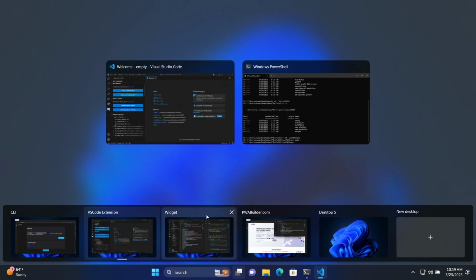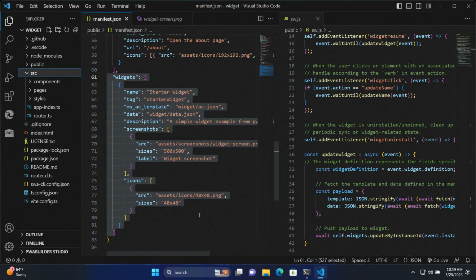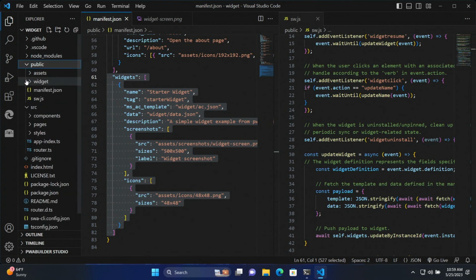So you heard from Rahul that we have this cool thing called widgets. And how do we add widgets to your P2As? The good thing about using the starter is the code is already included in there. Simply open up your public folder, and there are all the assets in the widget folder. And we also add in all the boilerplate code already for you in your manifest file and your service worker file.